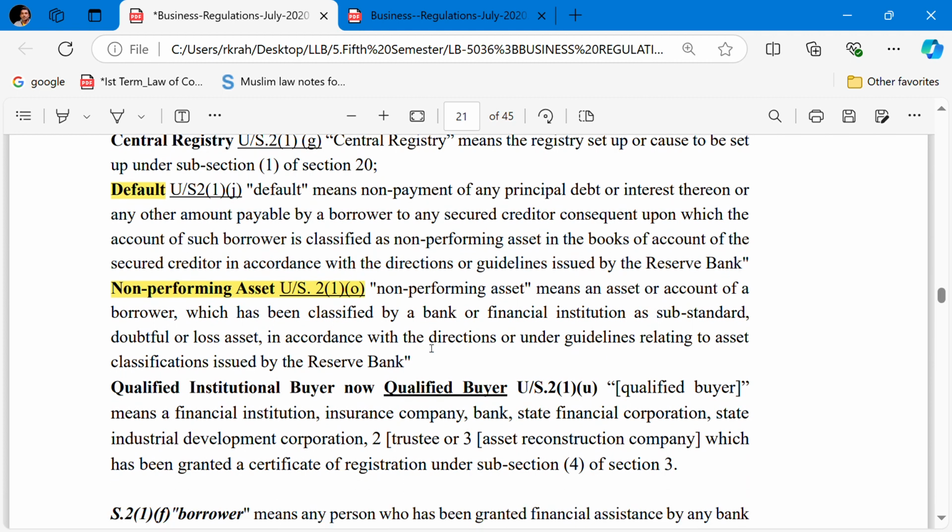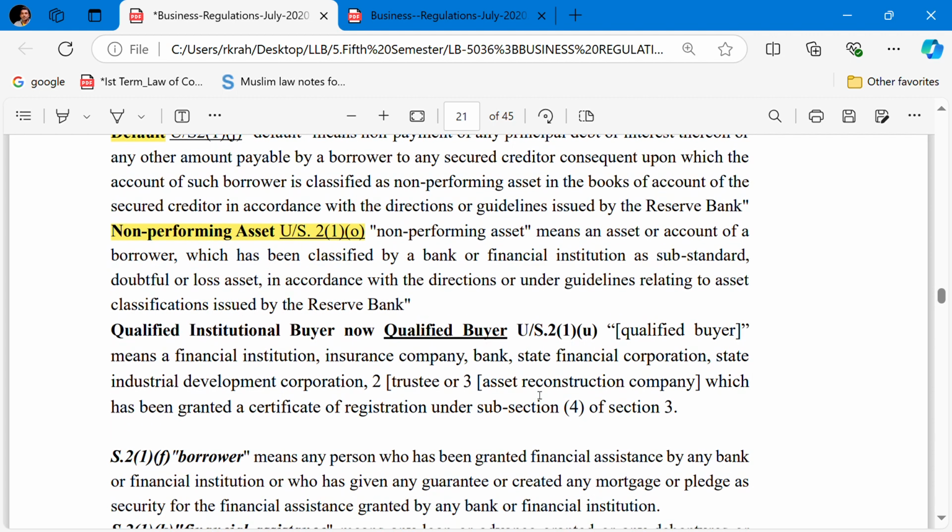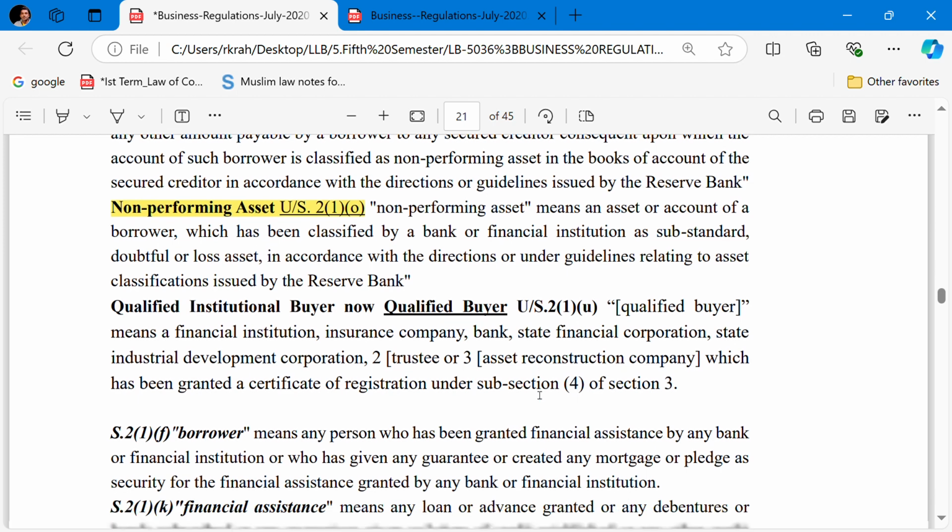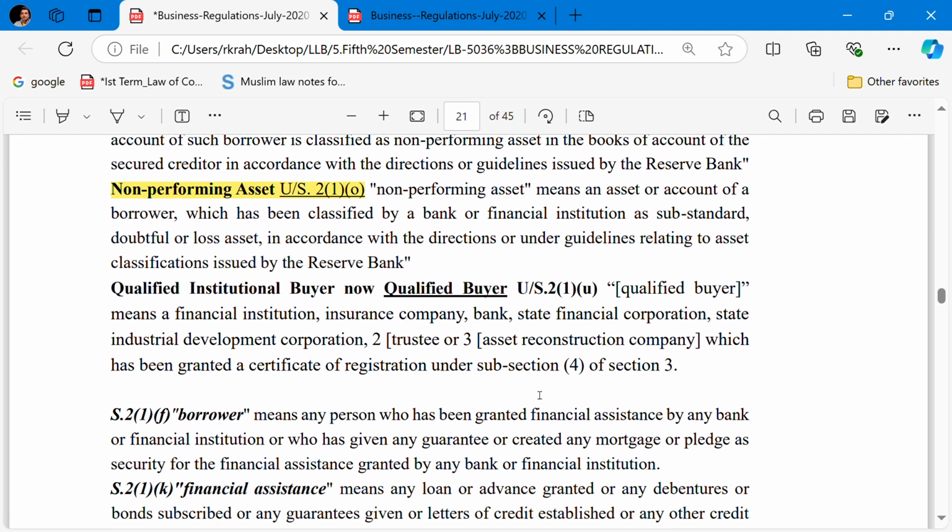Qualified institutional buyer, now the qualified buyer, which is defined under section 21U. Qualified buyer means a financial institution, insurance company, bank, state financial corporation, state industrial development corporation, trustee, or an assets reconstruction company which has been granted a certificate of registration under section 3.